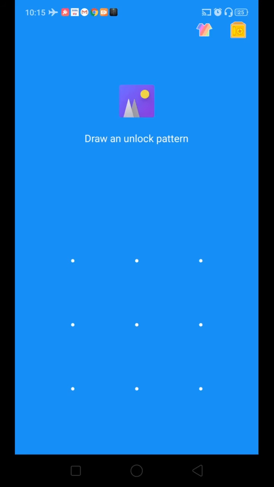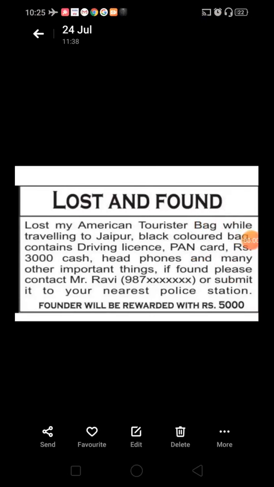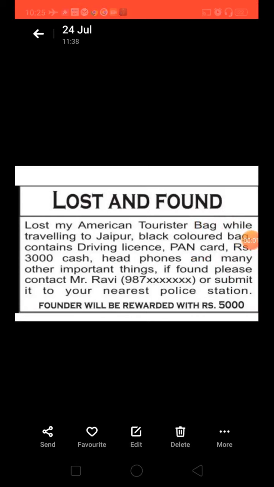Further we need to mention, okay, dear students, as I was telling you what we are supposed to include in our classified ad of lost and found, I already told you that you need to mention when and where you found that item or you lost that item.